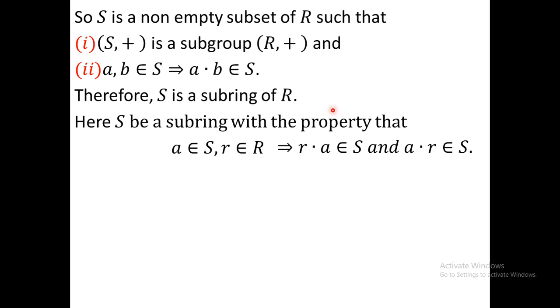So, combining those two, first S is a subring and this condition is satisfied in R, we can conclude that S is an ideal of R. Hence, S is an ideal of R.